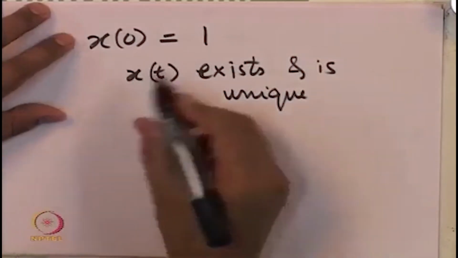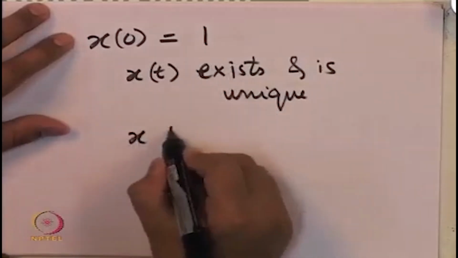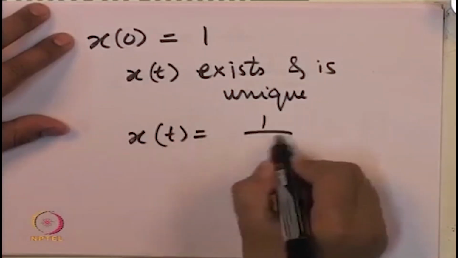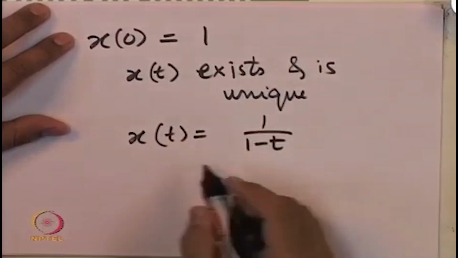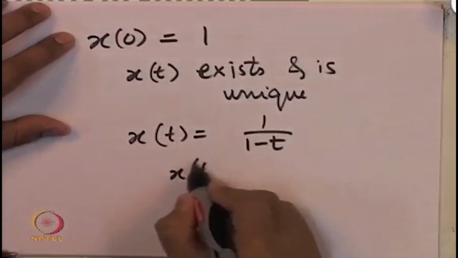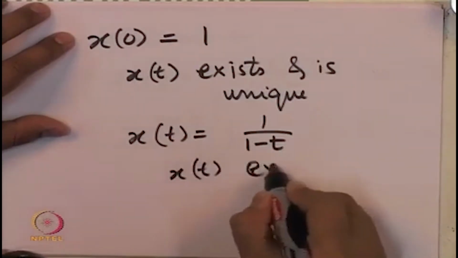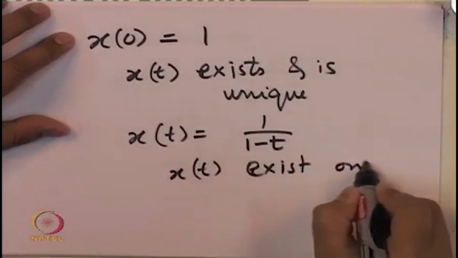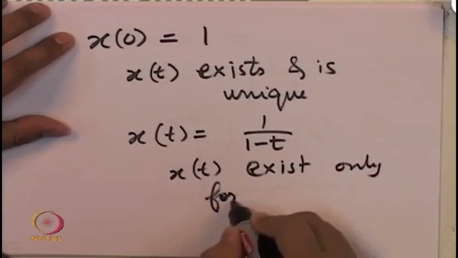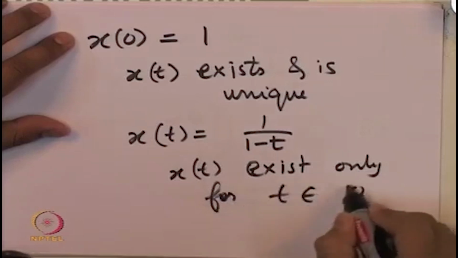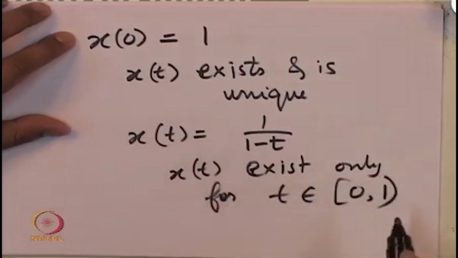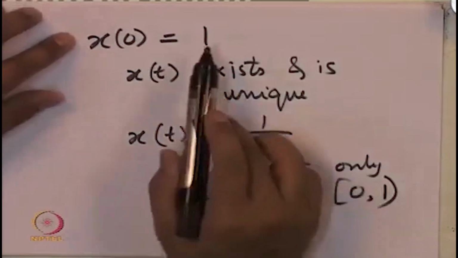By explicitly solving this differential equation, we get x of t equal to 1 over 1 minus t. So, x of t exists only for t in the interval 0 to 1 for this particular initial condition.